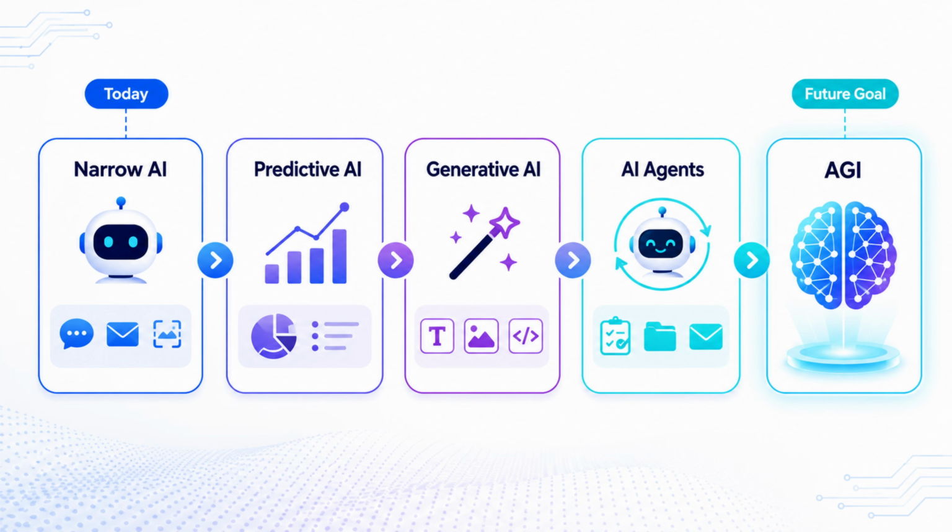Narrow AI is the AI we mostly use today. AGI is the future goal of human level general intelligence. Predictive AI recommends, detects, ranks, and forecasts. Generative AI creates text, images, audio, video, code, and ideas. AI agents use tools, follow steps, and help complete tasks.